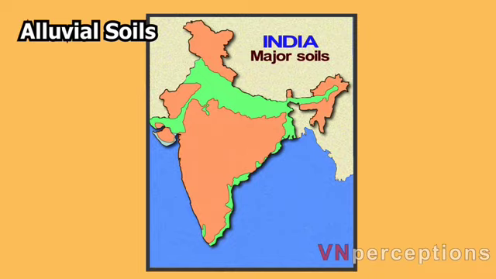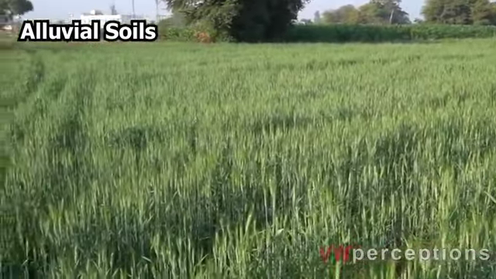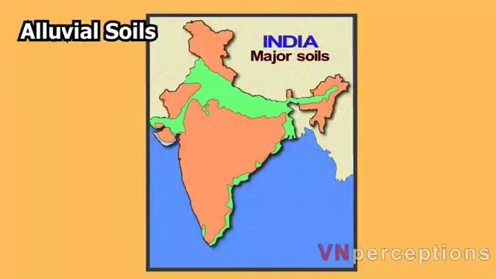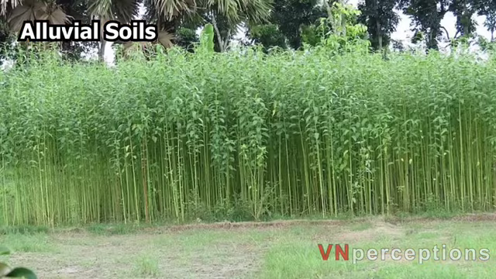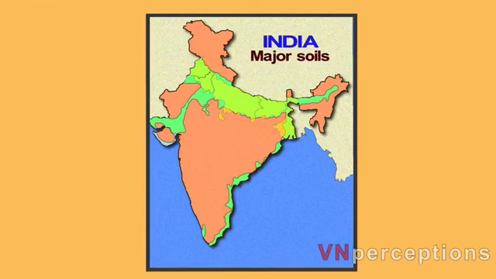It is suitable for the growth of a large variety of rabi as well as kharif crops, that is winter as well as the summer or we call monsoon crops. In the lower Ganga Brahmaputra valley, they are useful for jute cultivation. Now alluvial soil is found in the states of Punjab, Haryana, Uttar Pradesh, Bihar, West Bengal and the Brahmaputra valley of Assam, and then it is found in the coastal plains of India.